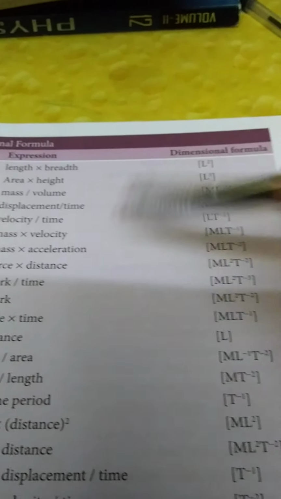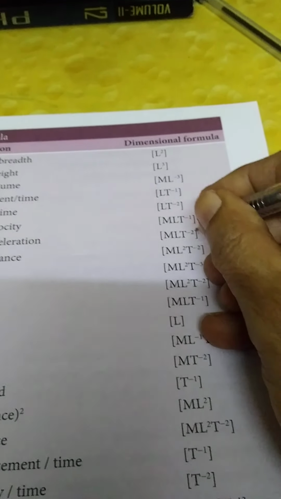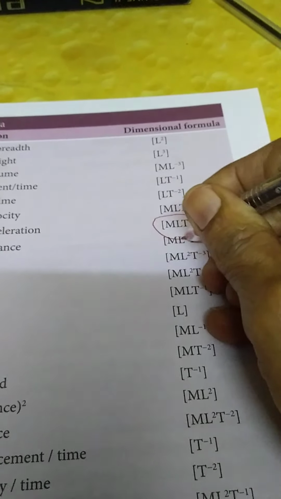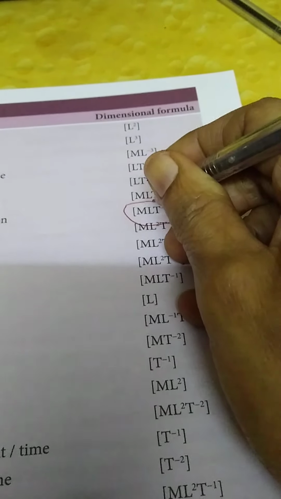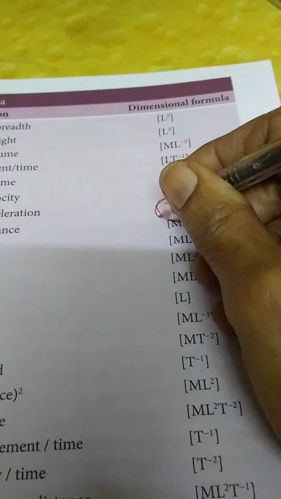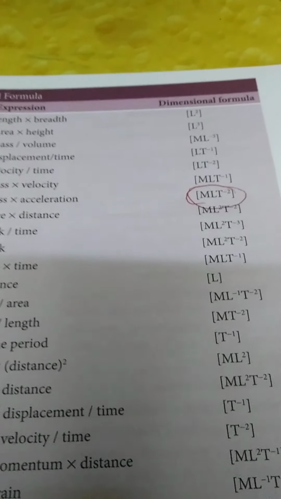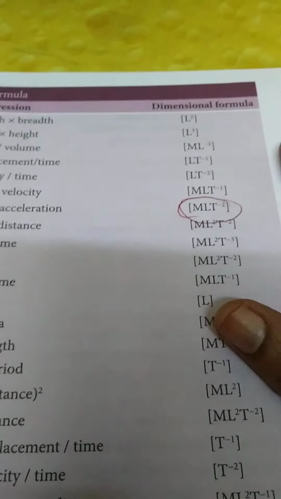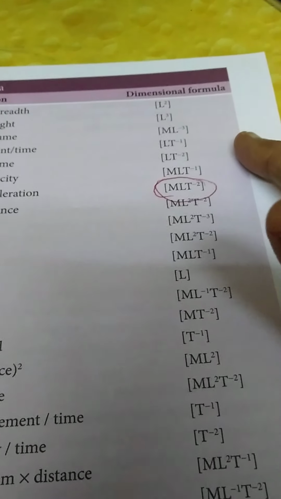This is the most important dimensional formula. We should remember and say it out even when you are woken up in the midnight. Okay? Mass into acceleration, M L t power minus 2. So what is the dimensional unit of force? M L t power minus 2. Fine? Okay.